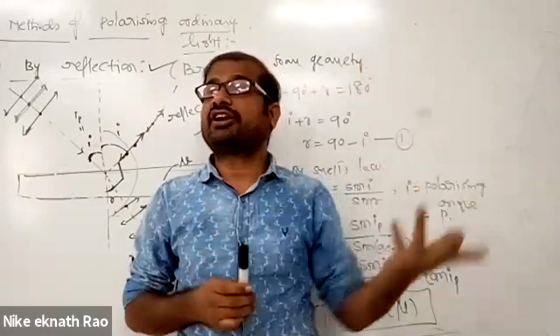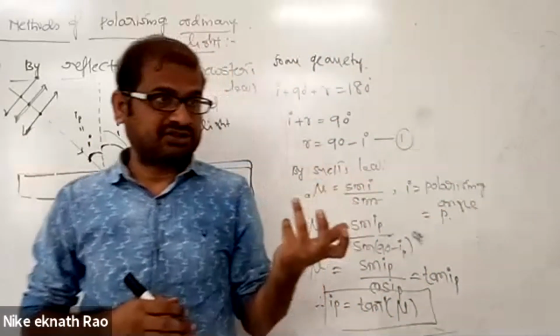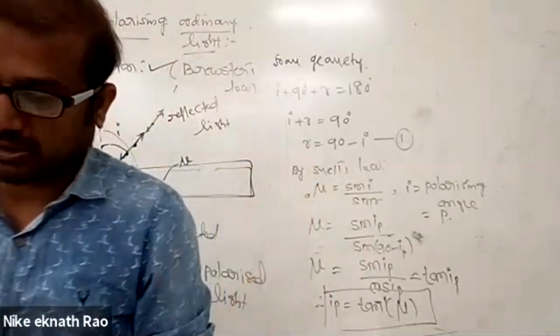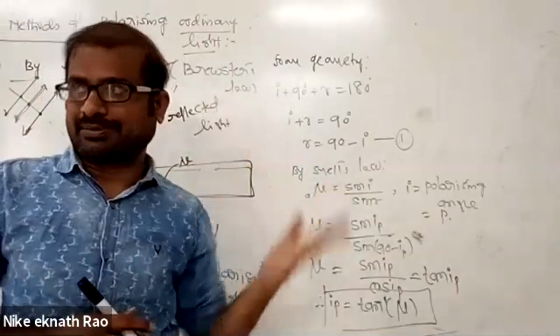Such materials which rotate the plane of vibration are called optically active substances. Optically active substances: dextrorotatory and levorotatory substances.